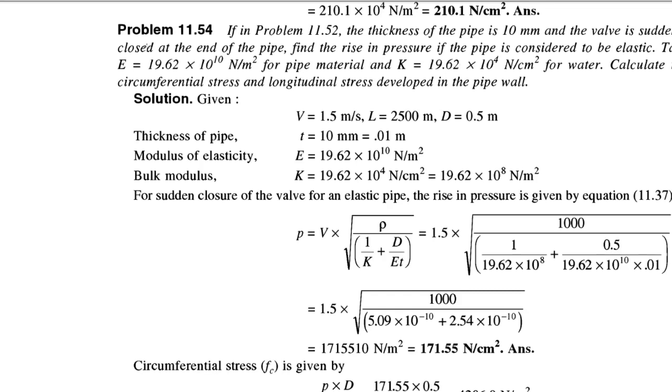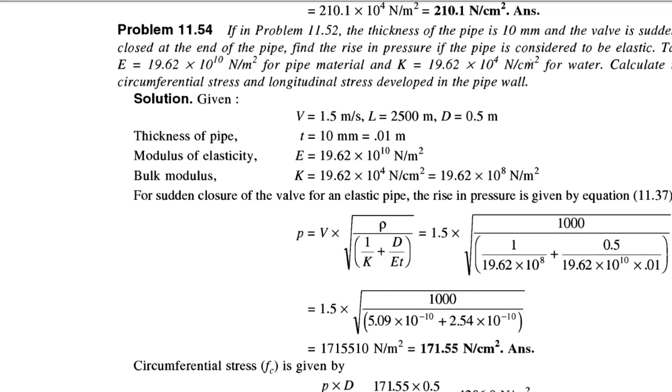Now calculate the circumferential stress and longitudinal stress developed in the pipe wall. So V is given, V is same, L is same, D is same. What is given? Thickness of pipe is given, 10 mm. Value of E is given, value of K is given, and the condition is given that, what is given?